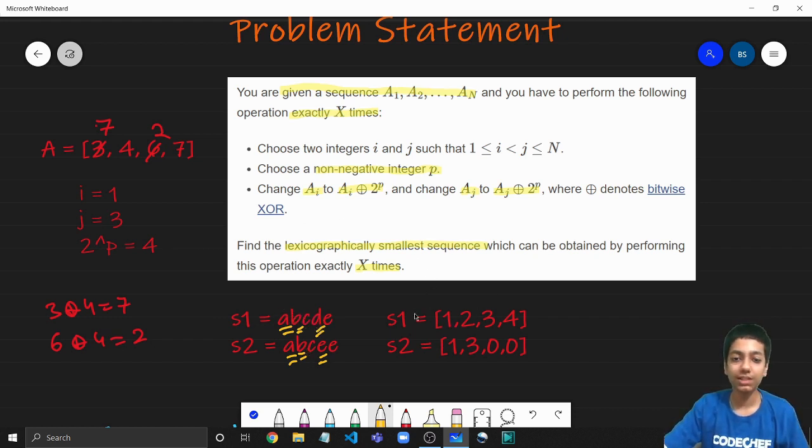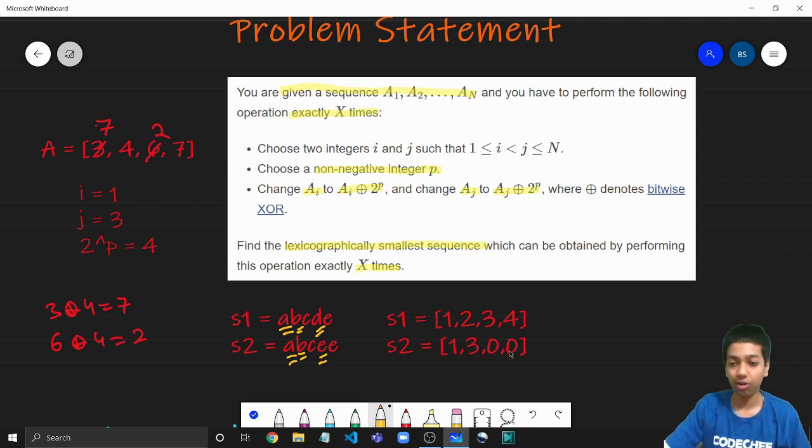Same goes for sequences as well. We can say that given these two sequences, we go to every corresponding element, right? So 1, 1, then 2, 3. And here we know that 3 is greater than 2. So we can very confidently and safely say that S2 is greater than S1. Irrespective of what the elements on the right are.